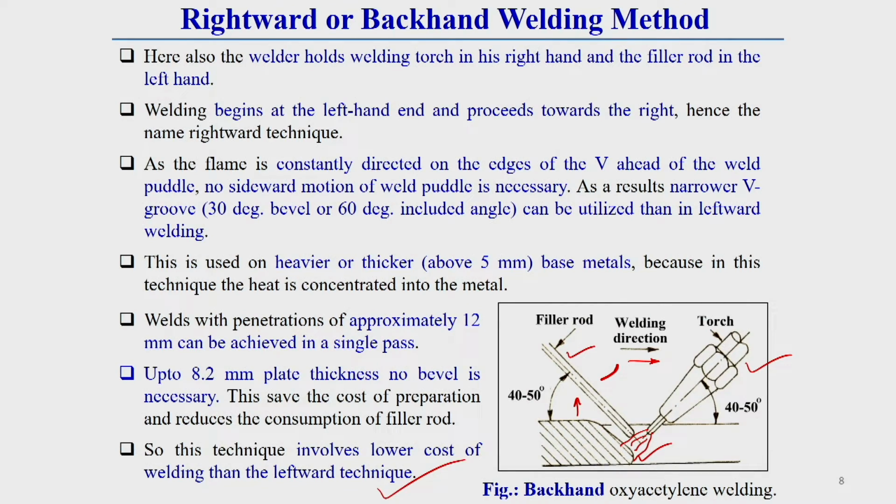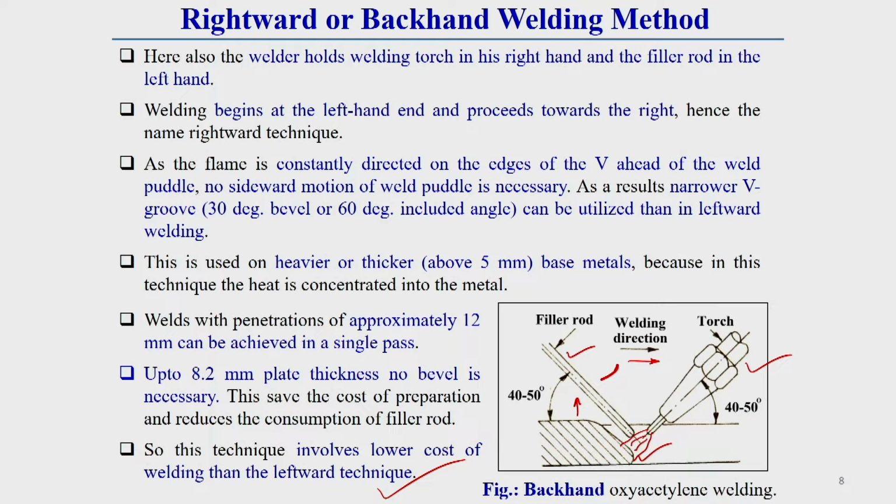So, from this discussion we got a very good idea about rightward and leftward welding techniques. We have observed what the leftward welding technique is, what the rightward welding technique is, and the difference between the two. The leftward welding technique is used for thin sections and is costlier than the rightward welding technique, because it requires edge preparation, which takes time as well as more cost.